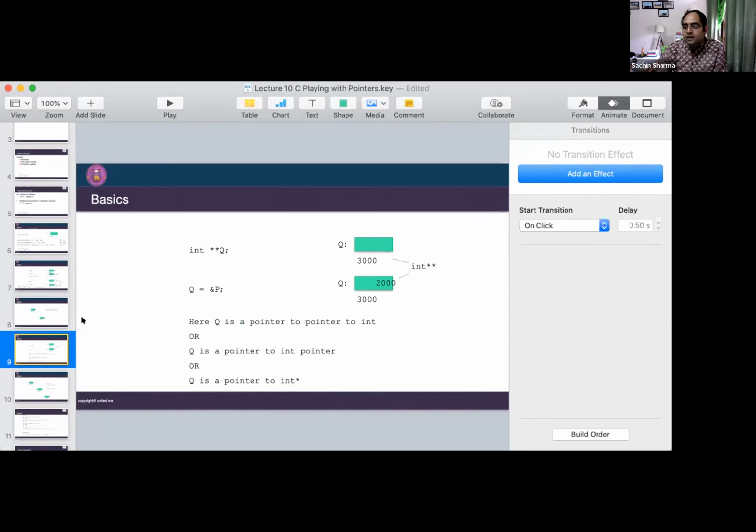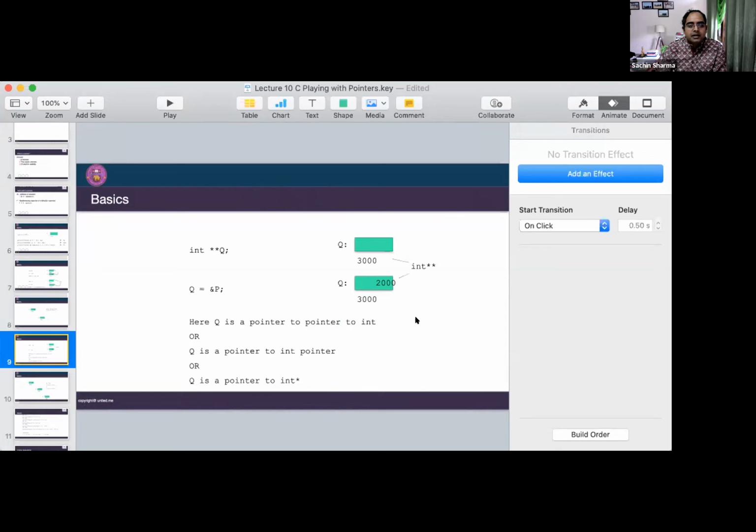Now since a pointer is also a variable, you can create a double pointer also, in which one pointer can point to the next pointer. In this case again one star will increase. Suppose I want to create a pointer to pointer. It means there is one level of address storage, and then a second level of address storage.